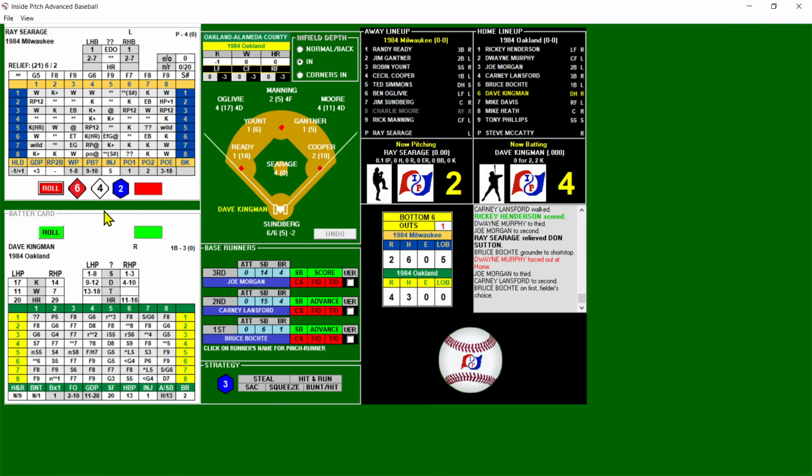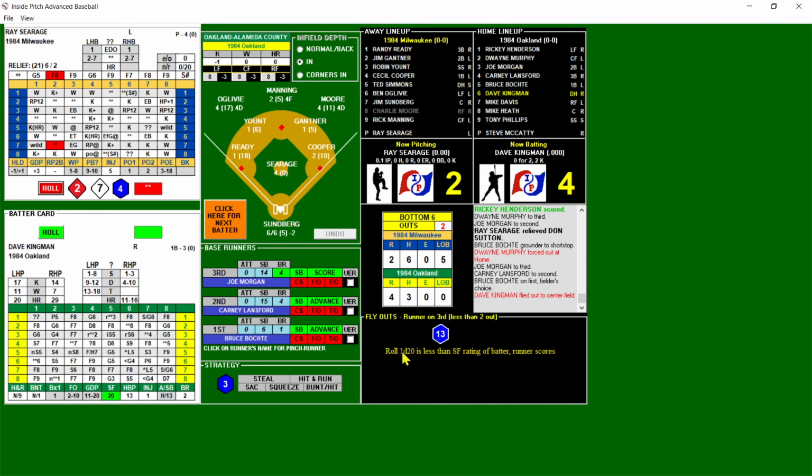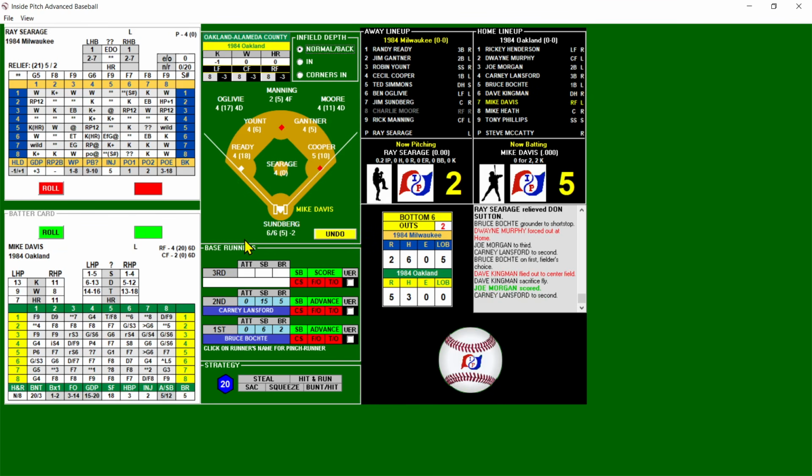4-2 A's. And that's an auto out. That is a fly out. The 13 is good, though, for the sacrifice fly. He had a 20, so that's going to score the 5th run. First and second, 2 out. And now Davis will bat. And with the lead, I'll let Davis hit.